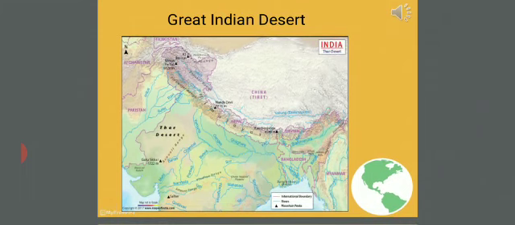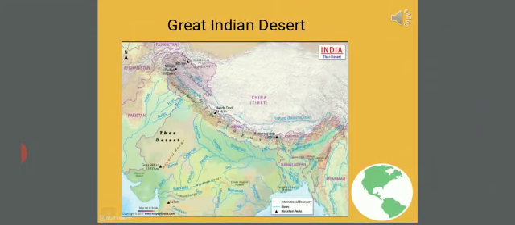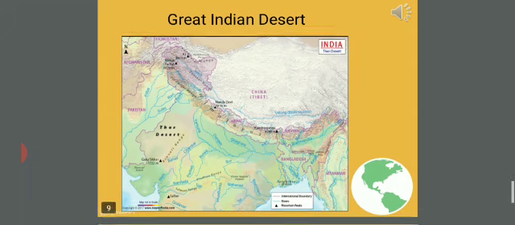The third physical division of the country is the Great Indian Desert. It is also called the Thar Desert. It is located in the western side of the country. In this map, you can easily find out where the Great Indian Desert is located.